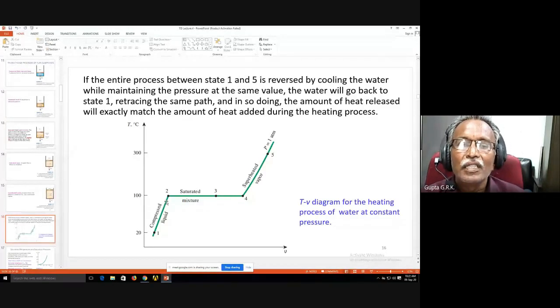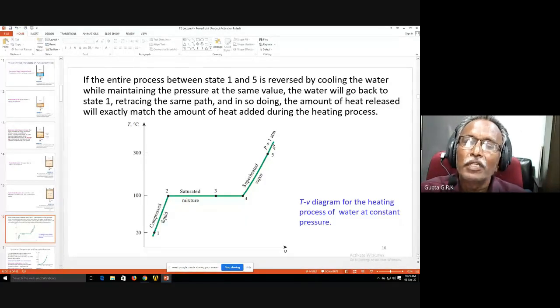So gradually the specific volume increases, but pressure and temperature remain constant during the change of phase till it becomes completely saturated vapor at state 4. Here, saturated vapor, I heat it further, both temperature and specific volume increase. So this is the way it takes place, at constant pressure of 1 atmosphere.